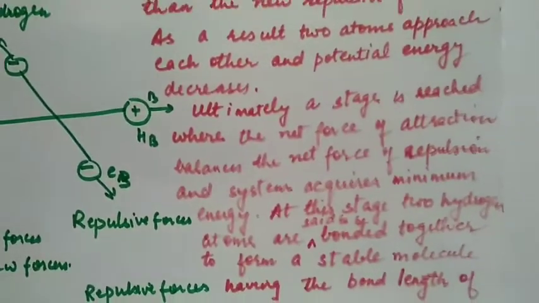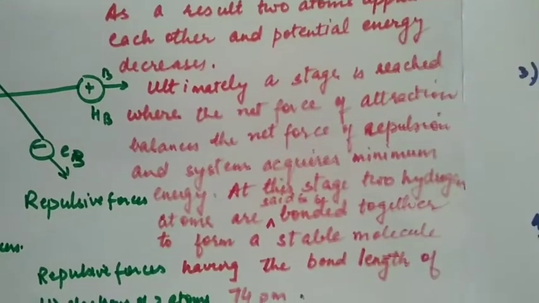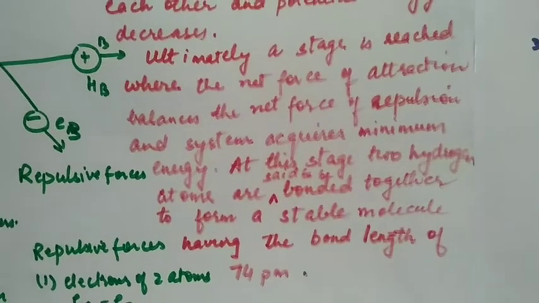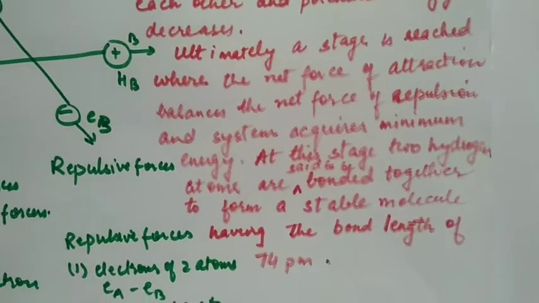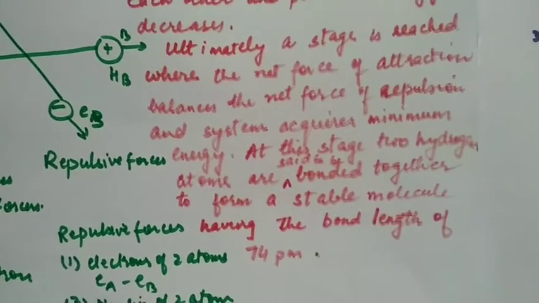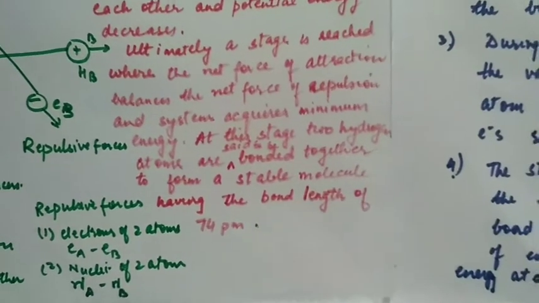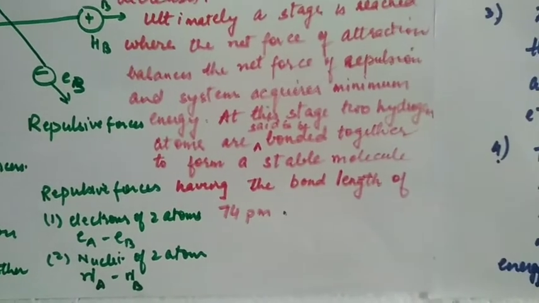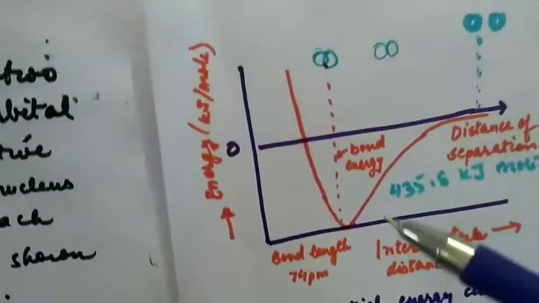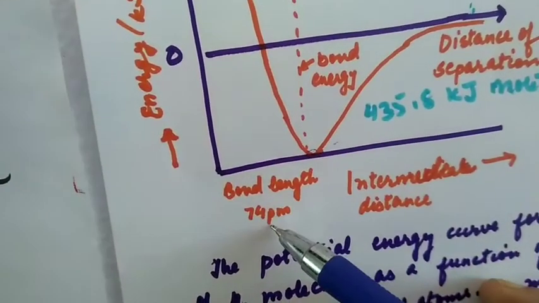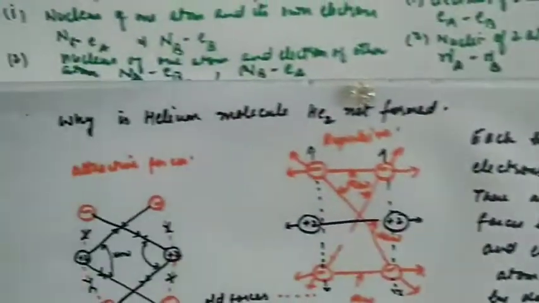Ultimately, the stage where the net force of attraction balances the net force of repulsion and the system acquires minimum energy, at this stage the two hydrogen atoms are said to be bonded together to form a stable molecule having a bond length of 74 picometer. So this bond length is 74 picometer.